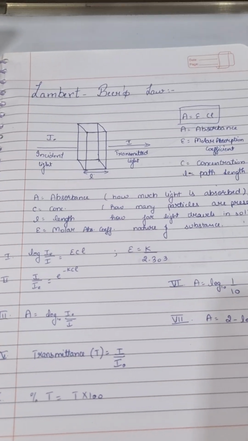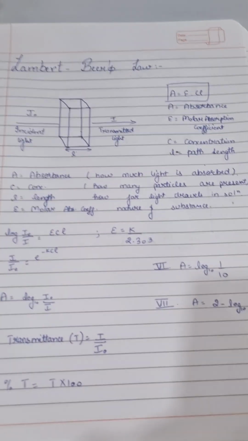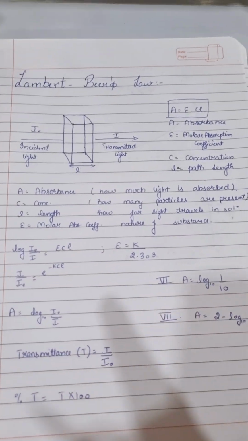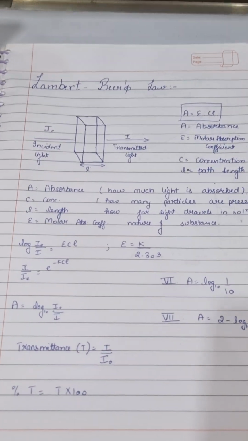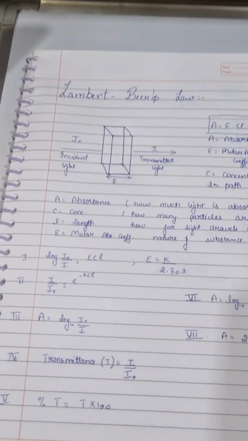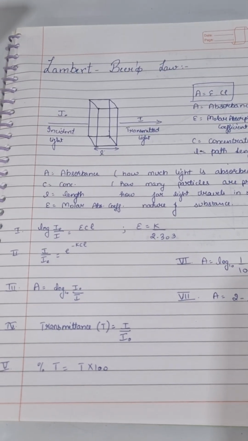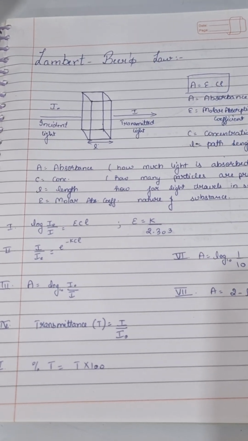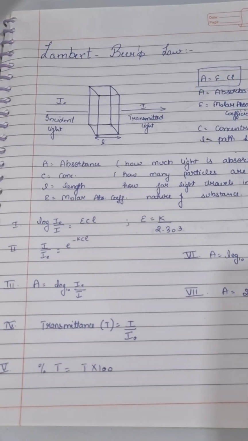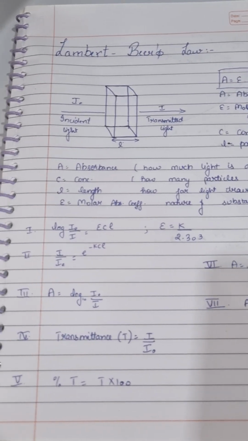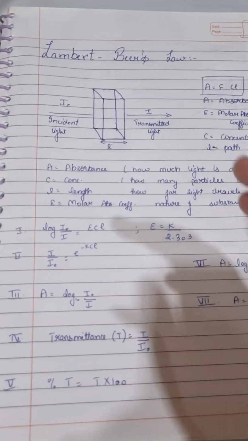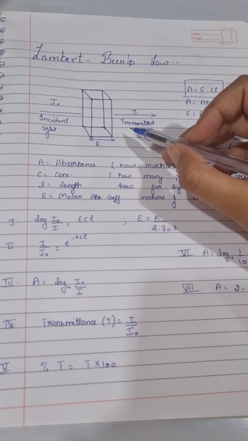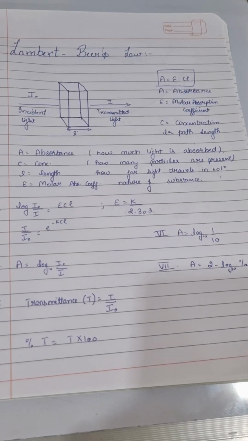The rate of decrease of intensity defines how fast light is getting absorbed as it travels. Secondly, it is directly proportional to intensity: if light is stronger, more absorption happens. It is directly proportional to concentration: more molecules, more absorption. So the factors which affect the transmitted light intensity are the thickness of the sample and the concentration of the sample.